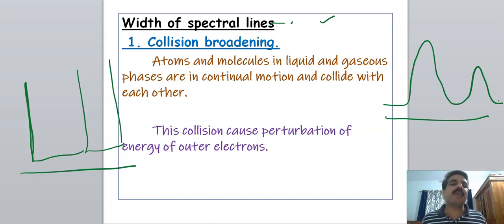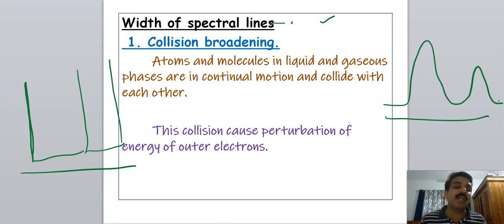But even with any high resolution, any highly sophisticated spectrometers, we cannot obtain sharp spectral lines like this. There will always be a natural line width in every spectrum. There are some reasons for this natural line width.